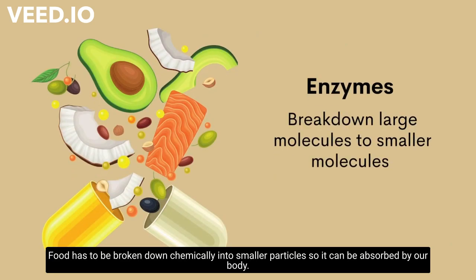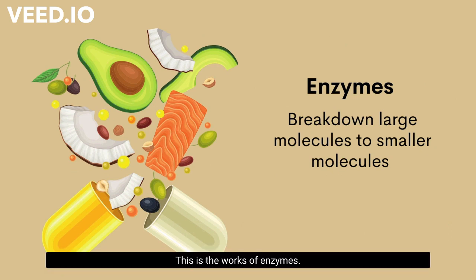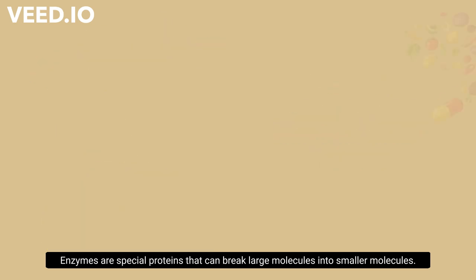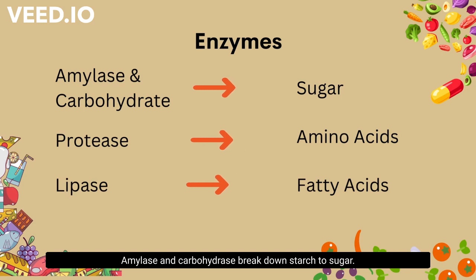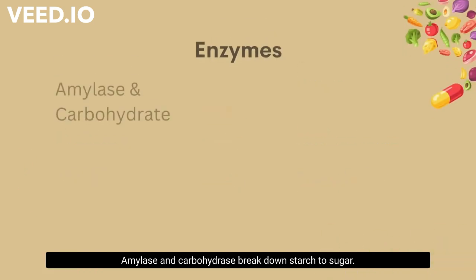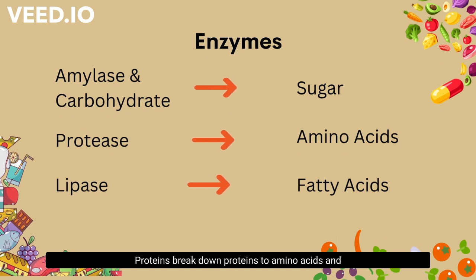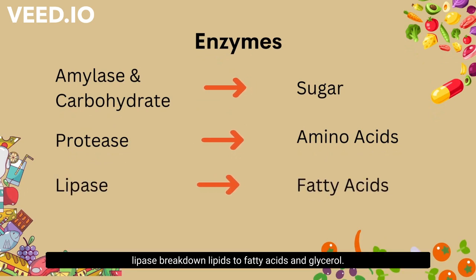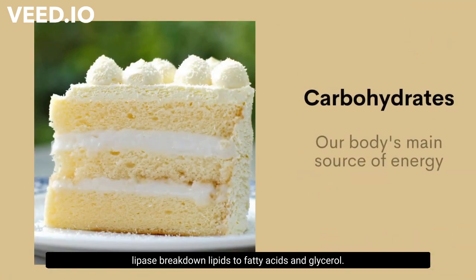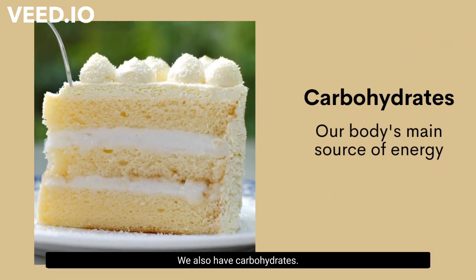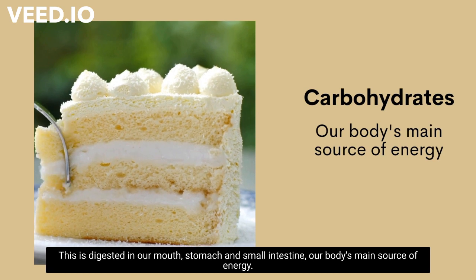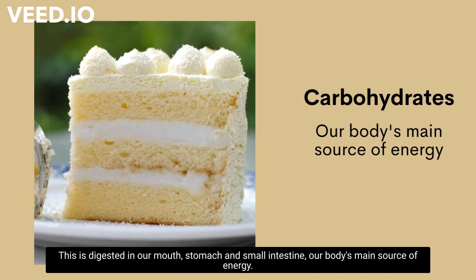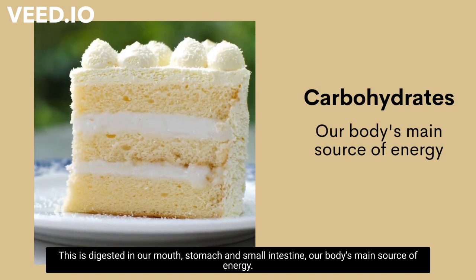Food has to be broken down chemically into smaller particles so it can be absorbed by our body. This is the work of enzymes. Enzymes are special proteins that can break large molecules into smaller molecules. Amylase breaks down starch to sugar, protease breaks down proteins to amino acids, and lipase breaks down lipids to fatty acids and glycerol. We also have carbohydrates. These are digested in our mouth, stomach, and small intestine, and are our body's main source of energy.